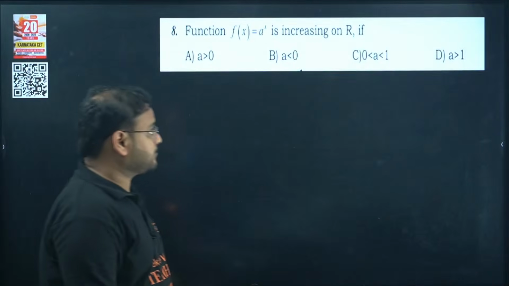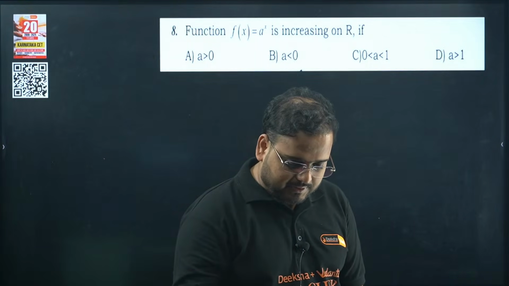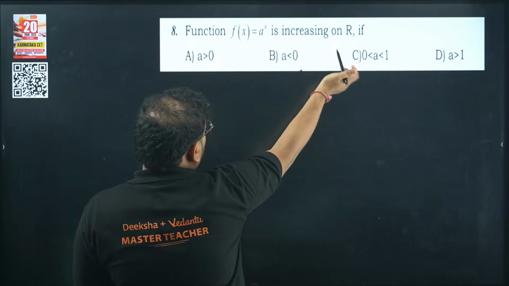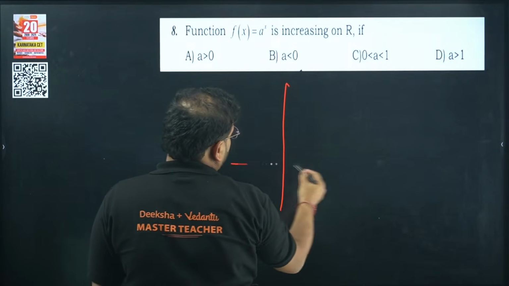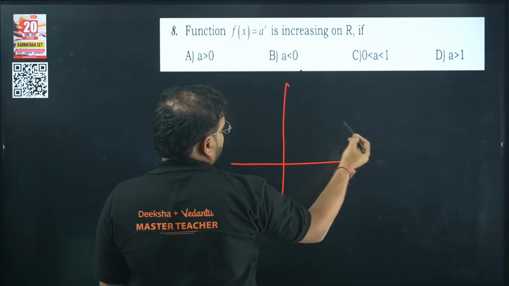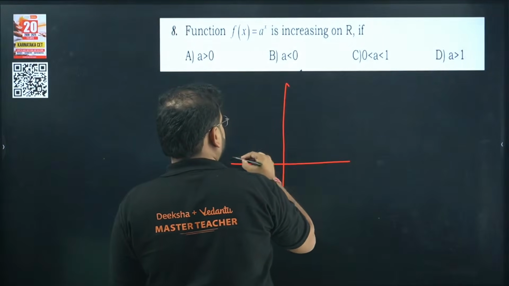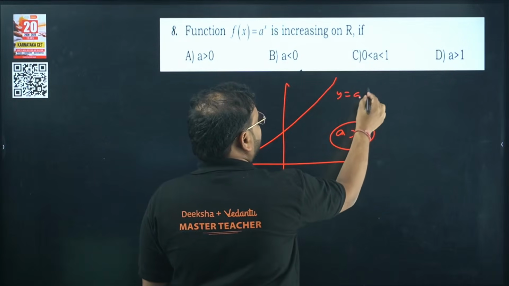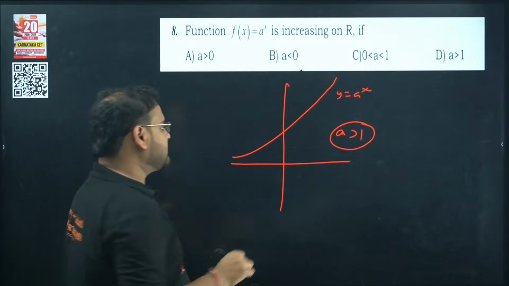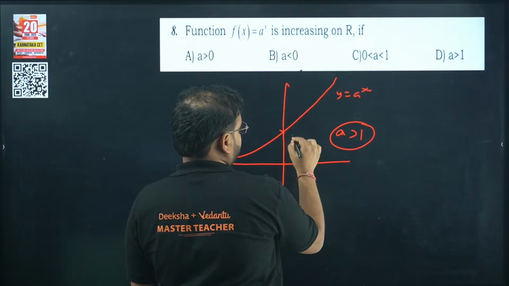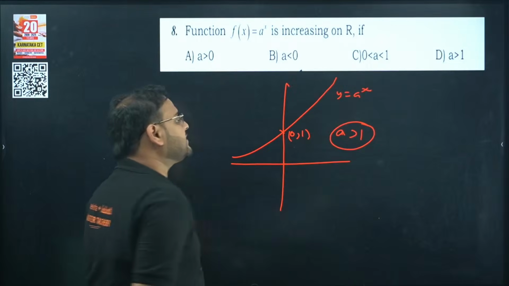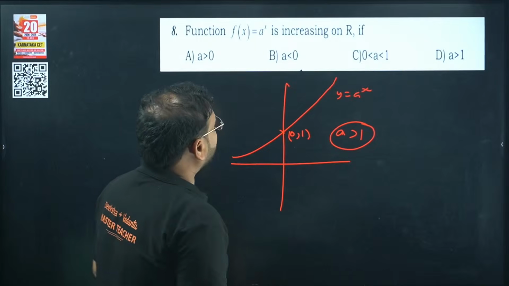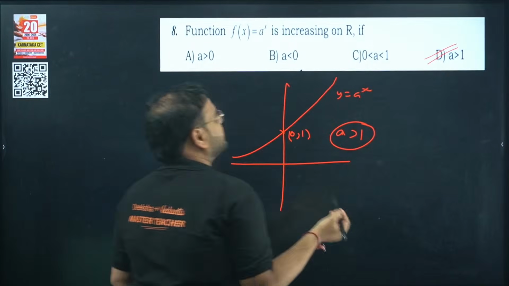Question number 8 now. Tell me this one. I'm looking for increasing on R. If a to the power x has two graphs, either this way or this way. I'm looking for increasing. This can happen only if a is more than 1. This is the graph of y equal to a to the power x. When x is 0, y is 1. For a greater than 1, this is the graph. For a less than 1, the graph will come as decreasing. So the answer is option D.